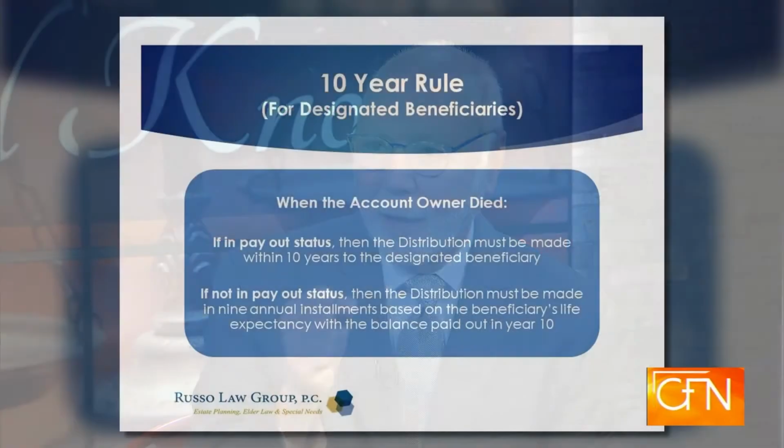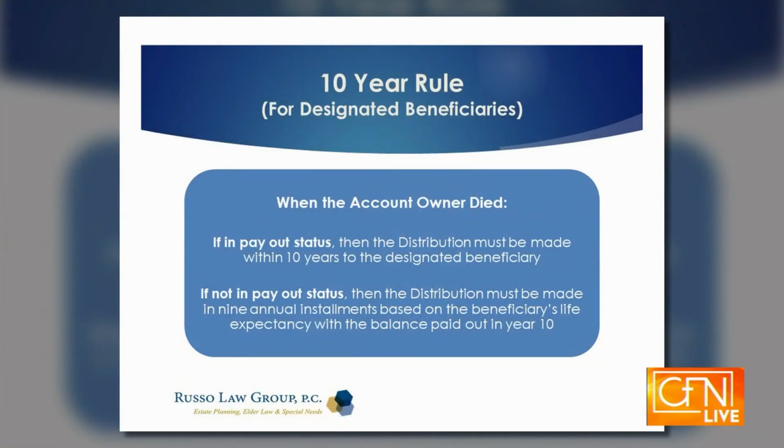It's extremely complicated. So what if you just don't know how much you're supposed to take out? That's the $64,000 question, but let me make one other point first. Under the new 10-year rule, everybody thought when it was first enacted that you could take the money out in the 10th year.